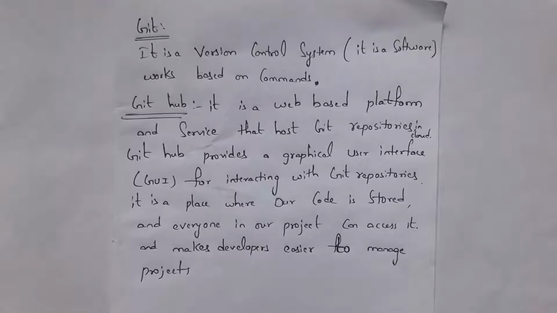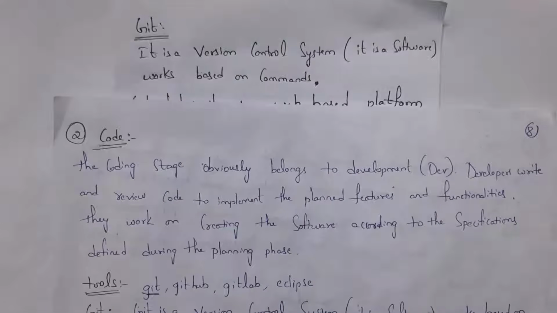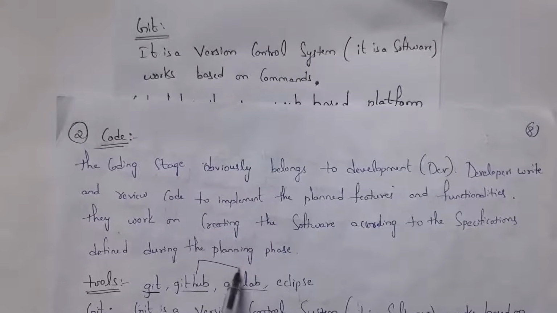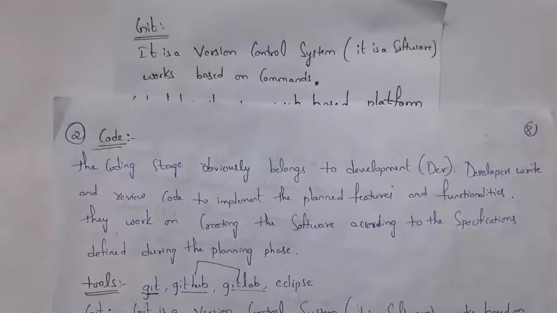Guys, whenever any developer makes any changes in code, who made the changes and when he made them can be seen in GitHub. So in the DevOps code stage, these are the tools that we use. One is Git, next one is GitHub, and next one is GitLab. Guys, GitHub and GitLab are the same, but they are developed by different companies.